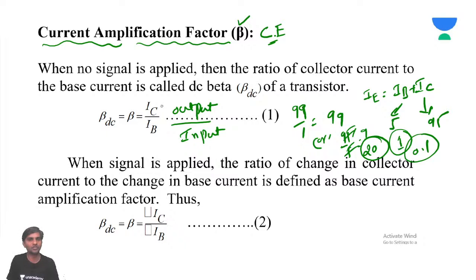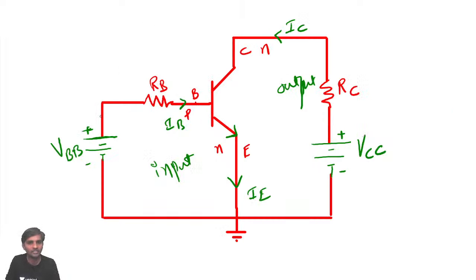So this is all about alpha and beta DC, when no signal is applied. But see, sir, don't think that no signal is applied means the VBB and VCC are not there. If you are thinking like that, you are mistaken. These voltages, VBB and VCC, are called biasing voltages.